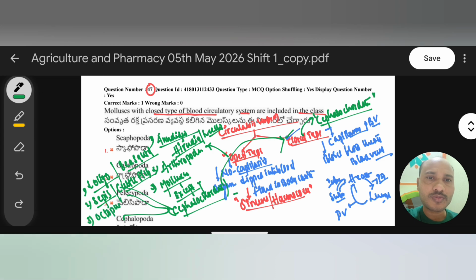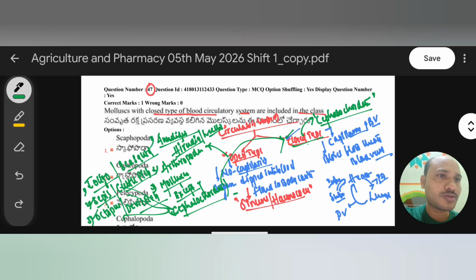Octopus, another name, devilfish. See, Loligo, Sepia, octopus, which have various names. So remember, sea squid, cuttlefish, and devilfish. All these are various organisms belonging to the cephalopods of molluscans, and all of these have closed type of circulatory system. Okay, but the majority of the molluscans are open type of circulatory system.